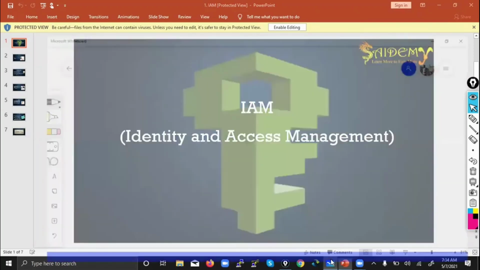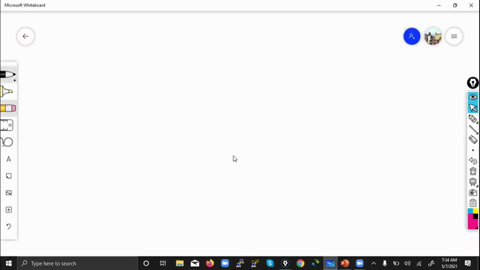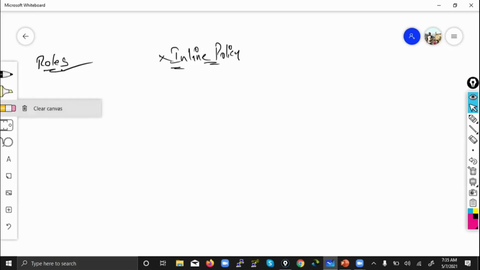In today's class, there are two pending topics in IAM. One is roles, and then inline policy. So let's start with roles, because roles is very important. Comparatively, there is a big explanation, so we'll start with roles.